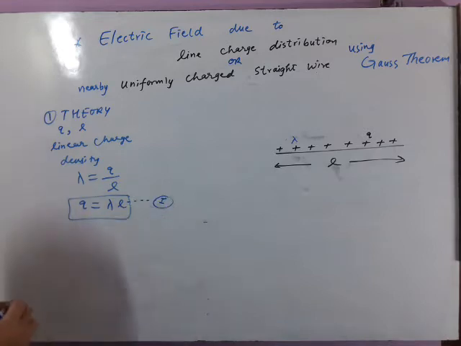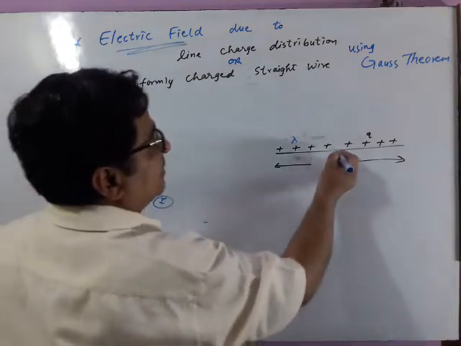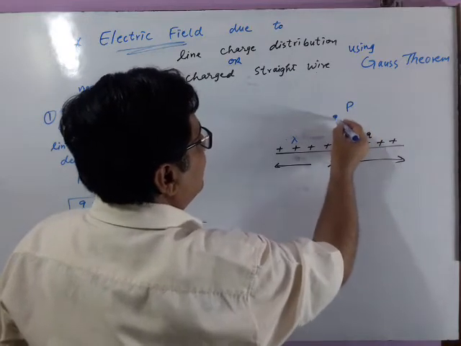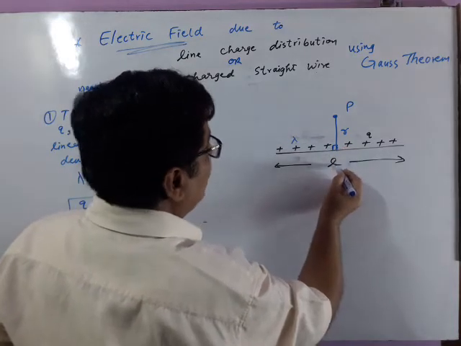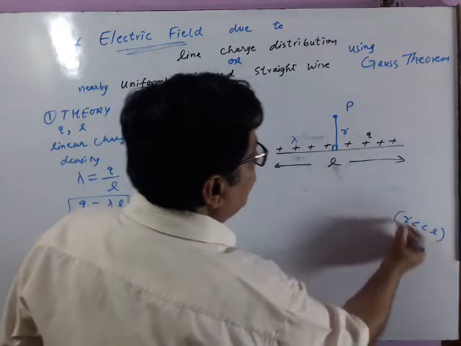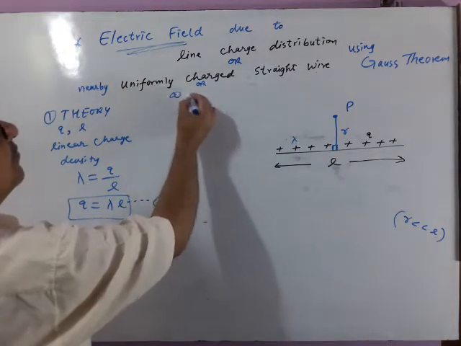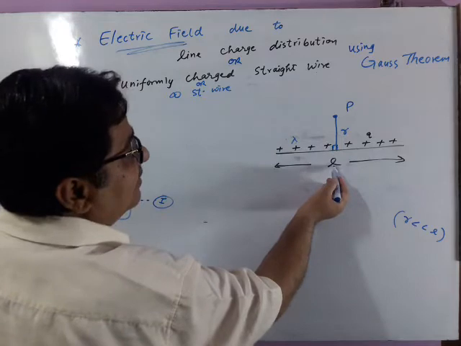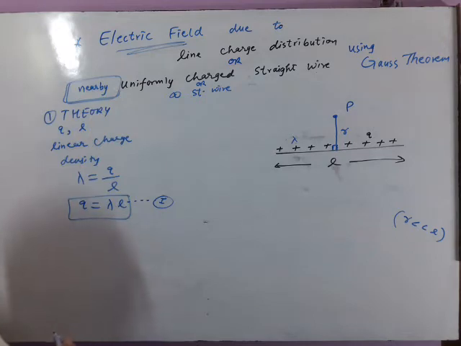Equation number 1. Now what are we finding? We are finding electric field nearby. Nearby means, see, we are finding electric field at this point, at a perpendicular distance R from the wire. So nearby means this R should be very less than the length of the wire. This is called nearby. Sometimes this topic is also called infinite straight wire. So for lesser distance this wire can be treated as infinite, or we say nearby uniformly charged straight wire.